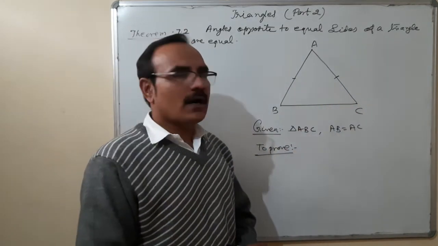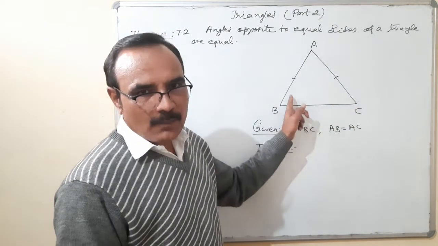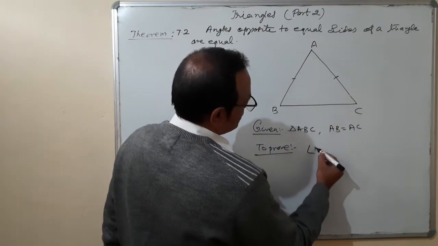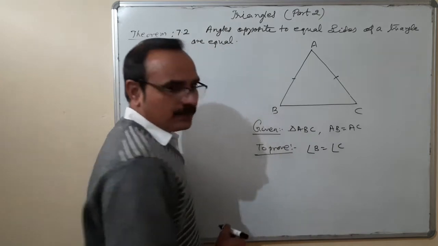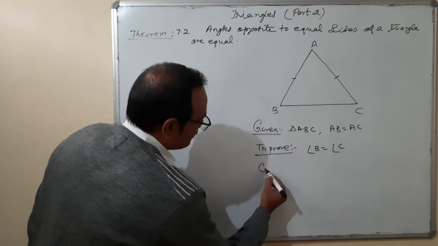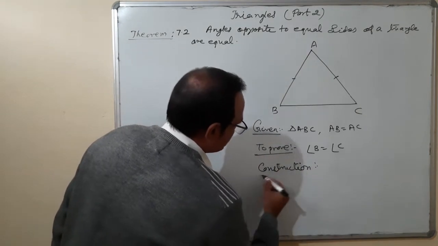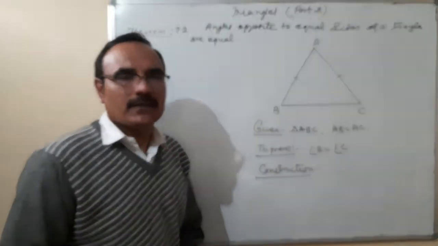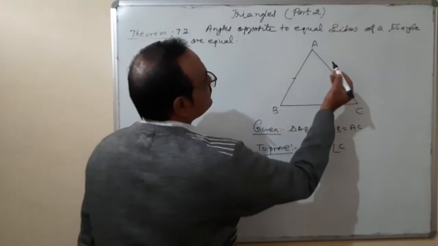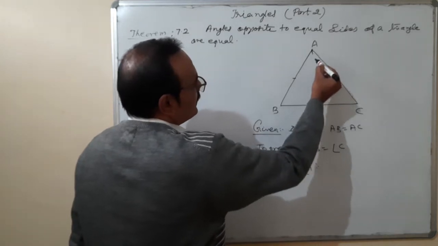So can you tell me what the opposite angles are? Opposite angle of side AC is angle B. Opposite angle of side AB is angle C. So to prove: angle B is equal to angle C. This we are proving. Construction is required here, because we don't have a perpendicular, median, nothing else. One thing is required, so I am going to draw one perpendicular here, or I can draw an angle bisector.